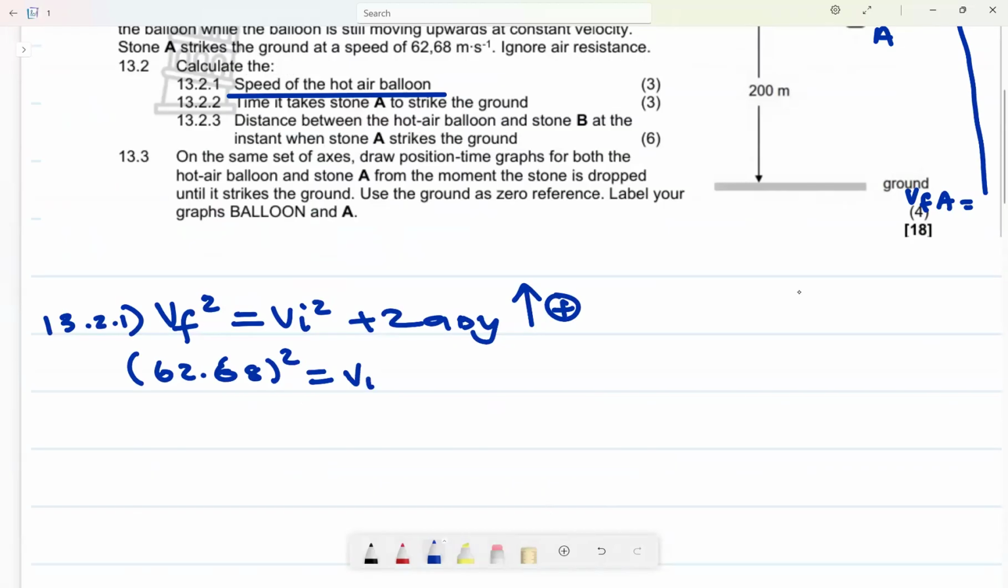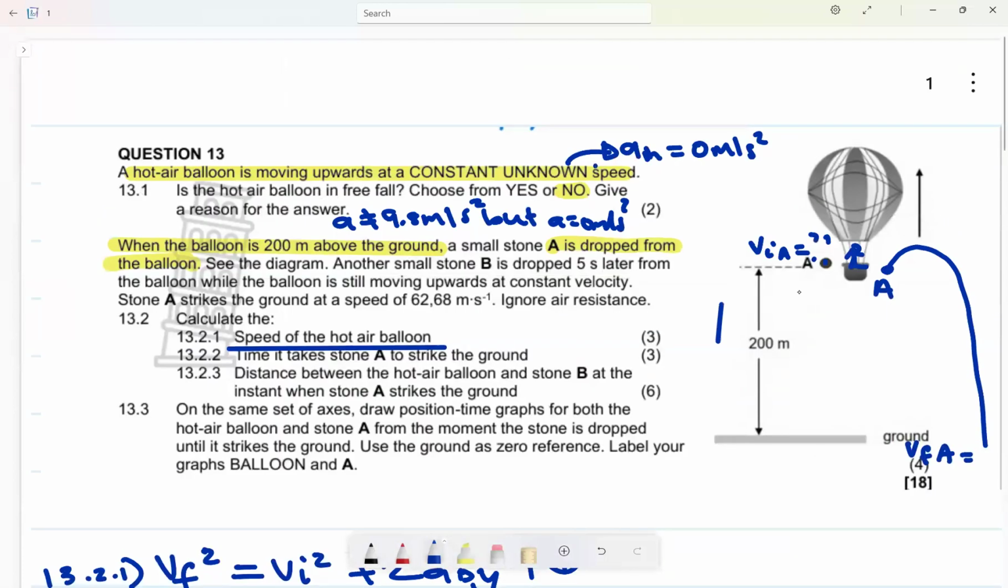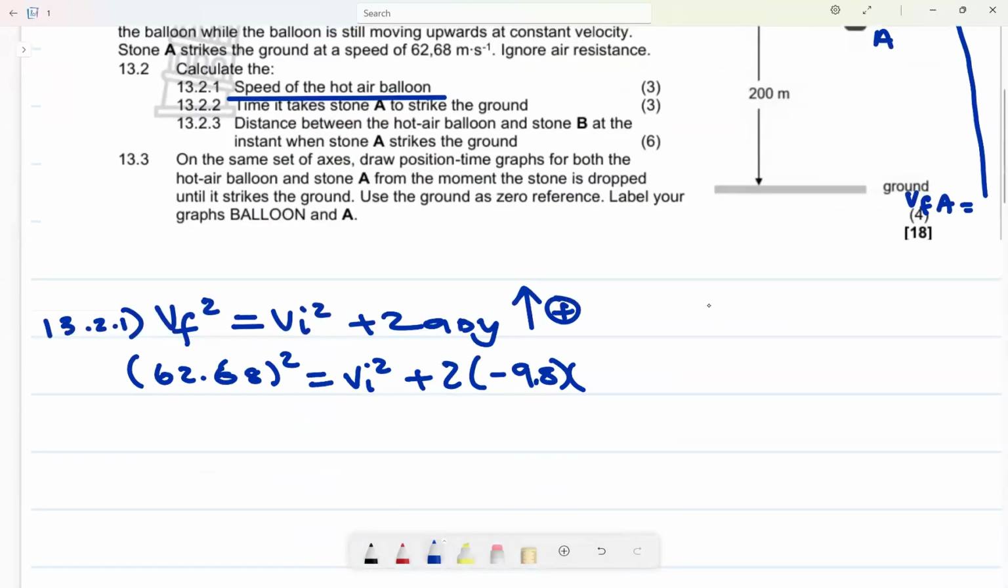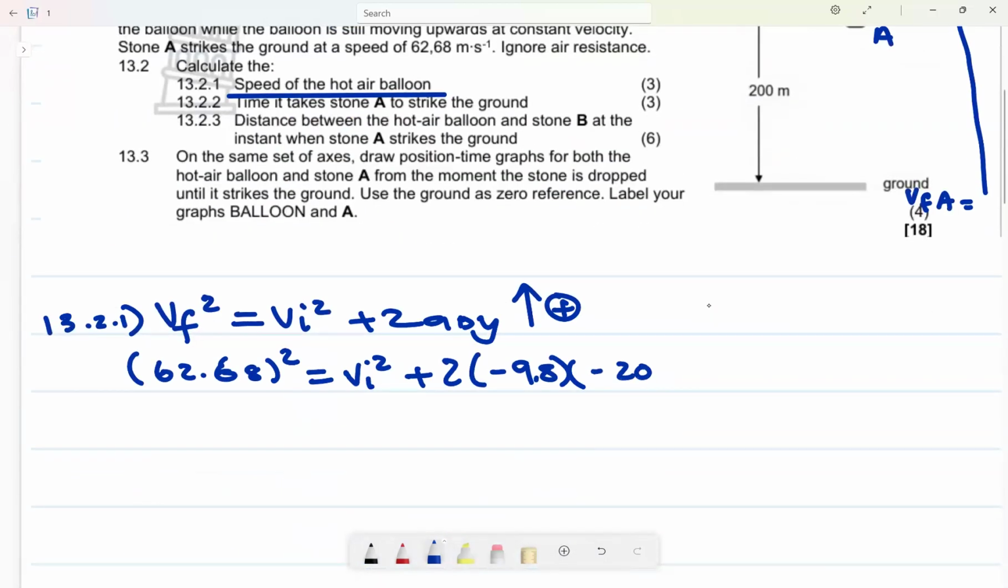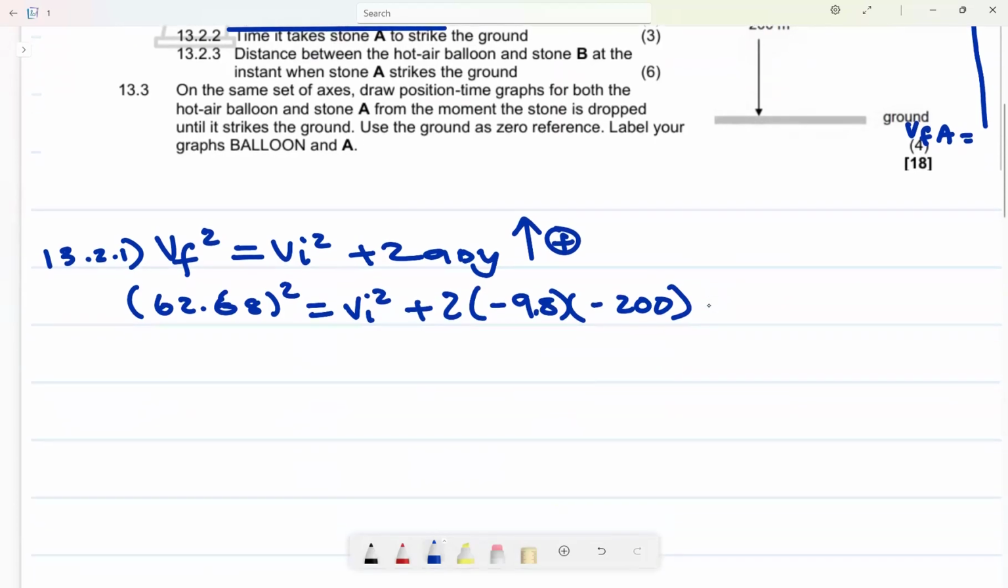Therefore, VI squared is what I'm looking for, plus the acceleration, which is going to be negative 9.8 because it is acting downwards and I choose upwards as positive. And also the displacement: can you see my object is displaced downwards? My object is displaced at a distance downwards, but I choose upwards as positive, so my change in Y will also be negative 200. Now when you do your mathematical gymnastics, VI squared is going to be this number minus this number, then you square it.